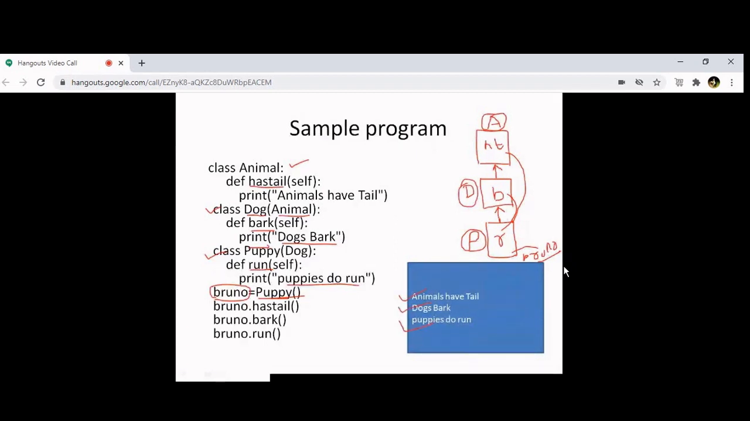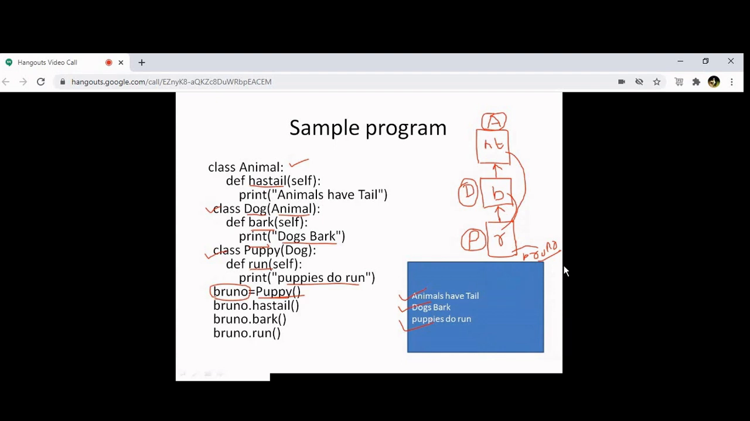Understood? Yes, sir. Haritra and Gopal, all of you understood this? Yes, sir. Okay. One of you, can you explain? Haritra, can you explain to everybody?